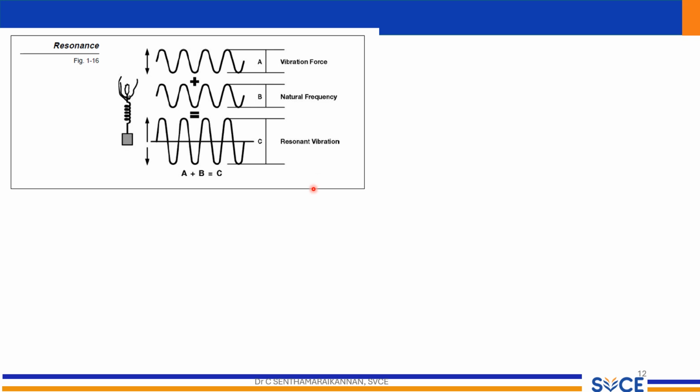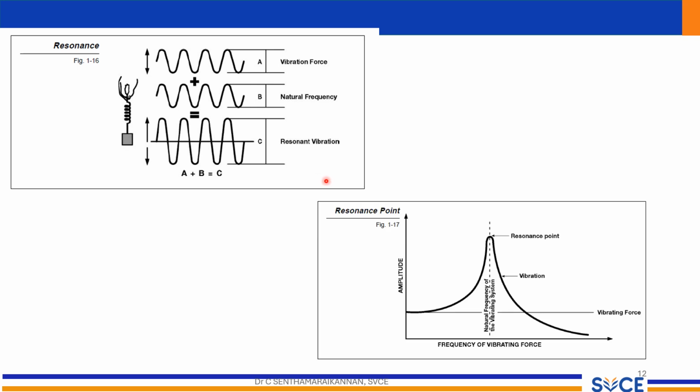In the illustration, we can see the resonance point where the vibration and natural frequency align, resulting in a peak amplitude. Engineers must design systems to avoid destructive resonance by ensuring that the natural frequencies of structures and machines don't coincide with the frequencies of external forces.